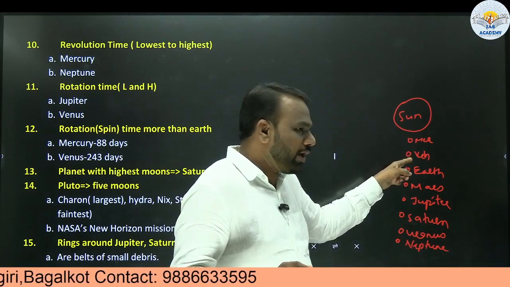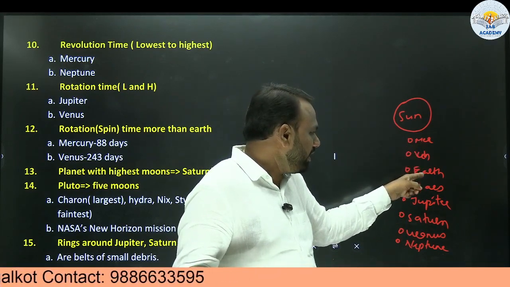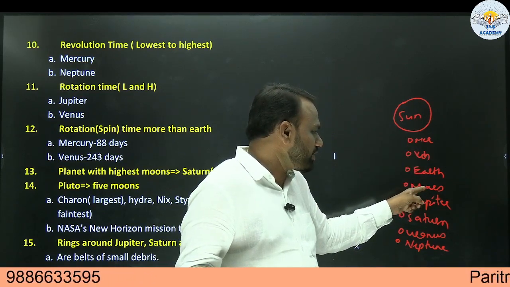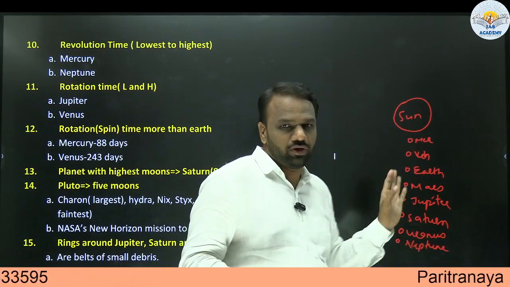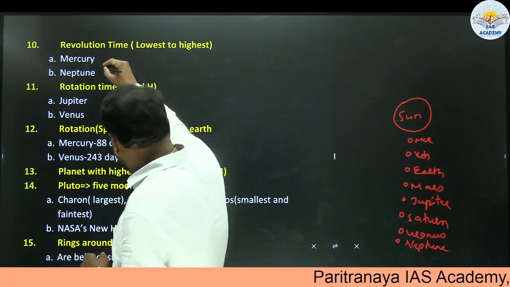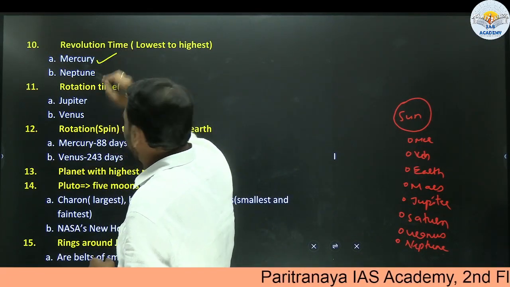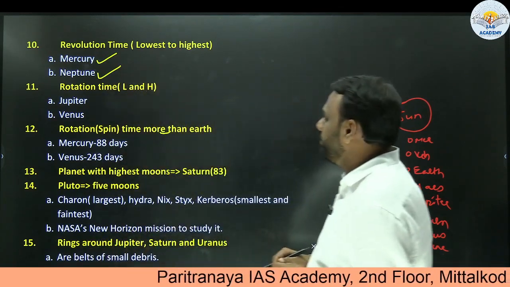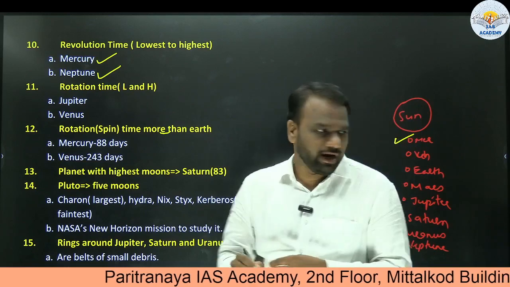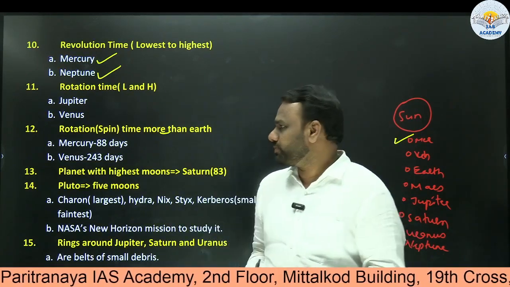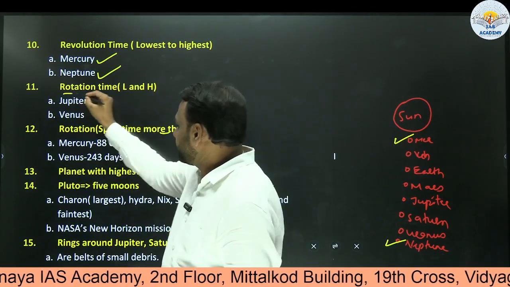Venus will always have a revolution time more than that of Mercury, Earth more than that of Venus, similarly Mars more than that of Earth, and so on. So it is very easy, very obvious. Mercury will have the lowest revolution time and Neptune the highest. Why? Because Mercury is closest and the farthest is Neptune. Next, rotation time.